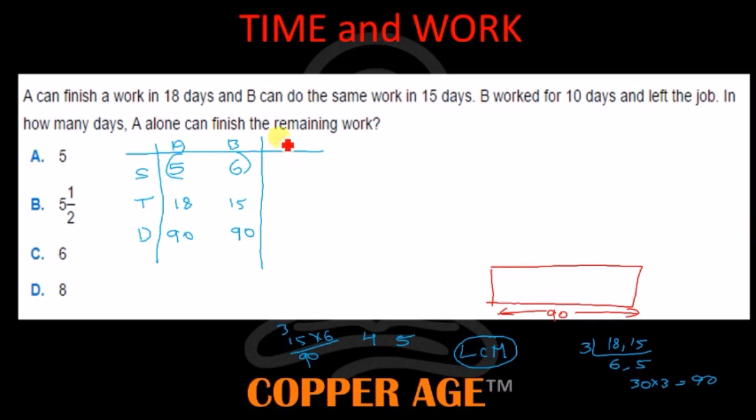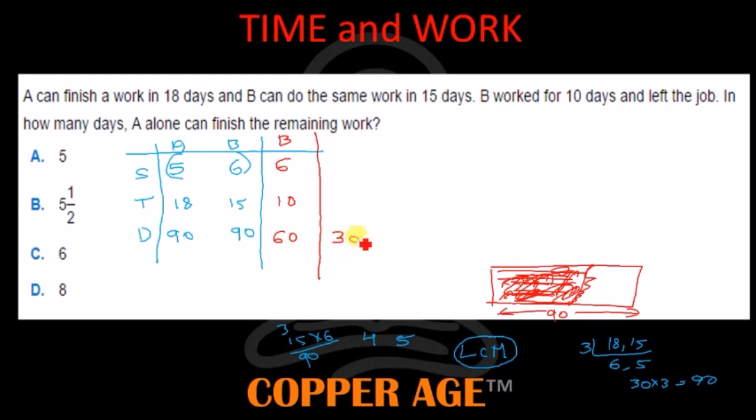We'll see. The speed of B is 6. He worked for 10 days. That means 6 tens are 60. He has completed 60 work. He has swept till here in 10 days. In how many days can A alone finish the remaining work? Now the remaining work: out of 90, 60 has been completed. The remaining work is 30.